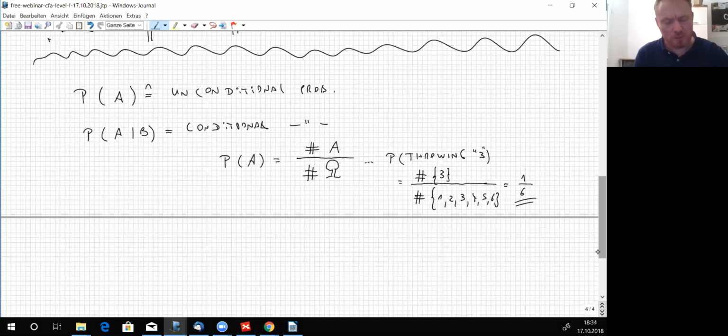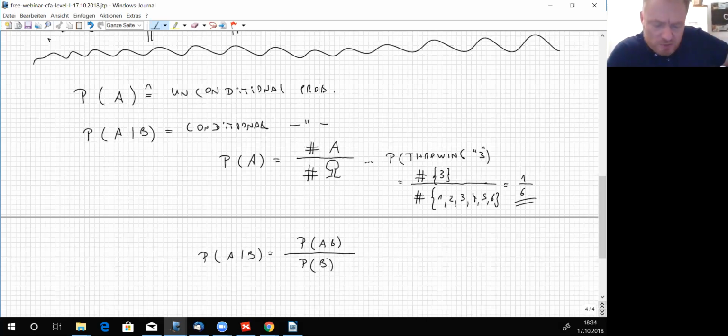And the conditional probability of A given B is the probability of A and B happening at the same time, P of AB, divided by P of B, the probability of the event having taken place first. So the event having taken place first needs to be there.